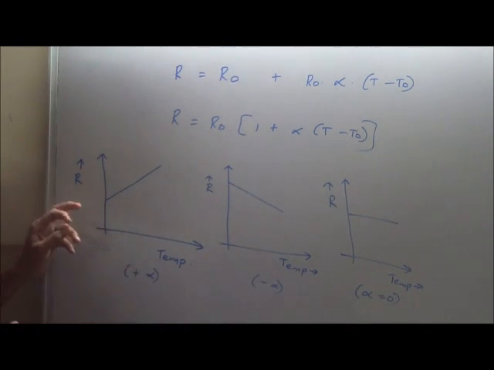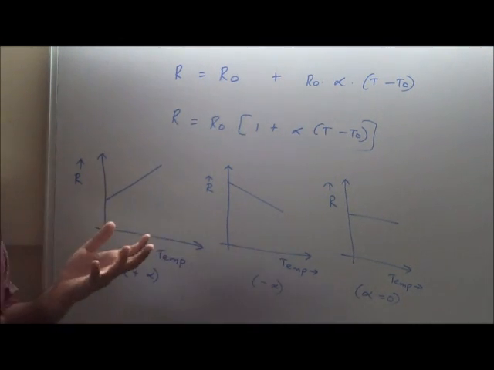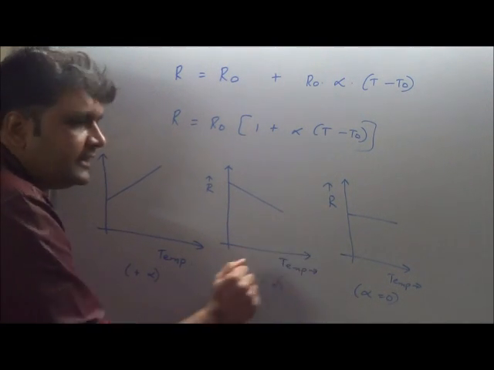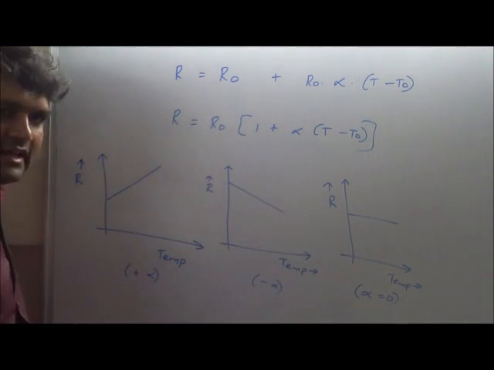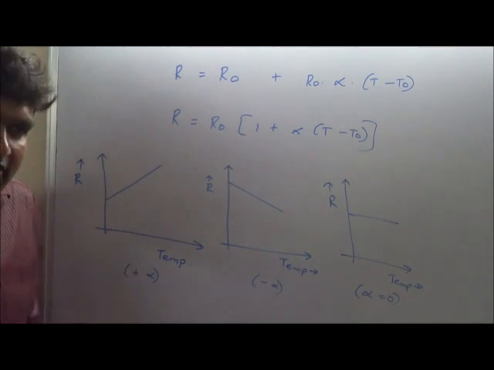For certain materials, as temperature increases, resistance increases. Those kind of materials would be probably conductors. For certain materials, as temperature increases, resistance decreases. Examples are germanium, silicon, carbon in the form of graphite.